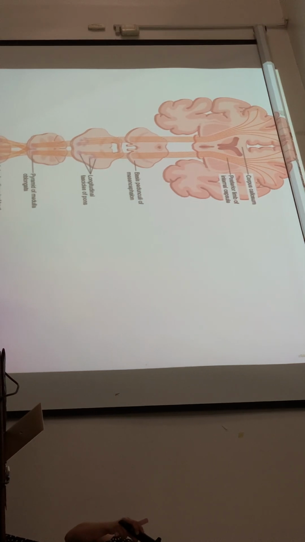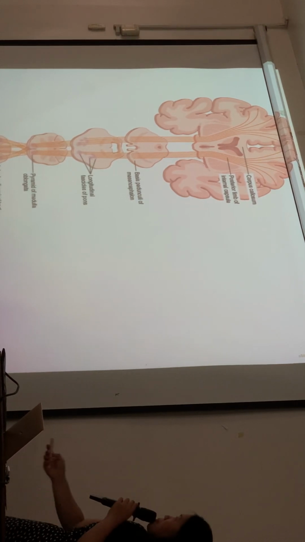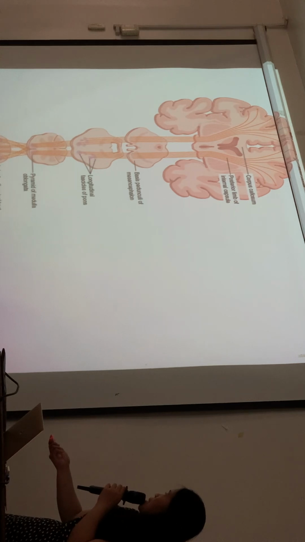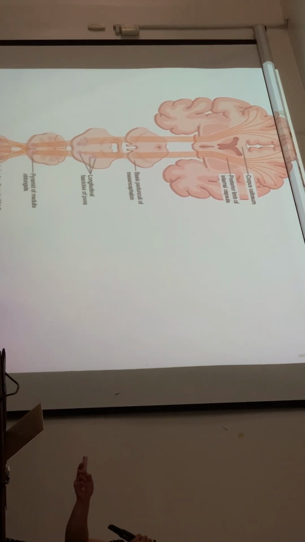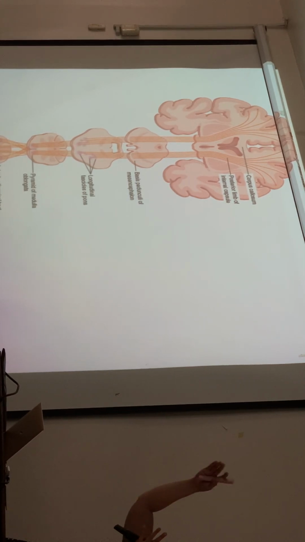For motor, it's from the brain, so these are descending from the brain to the effectors or to the muscles. For the motor, the major pathway is the corticospinal tract or the pyramidal tract. From the term itself, cortico, from the cortex to the spinal cord, corticospinal tract.